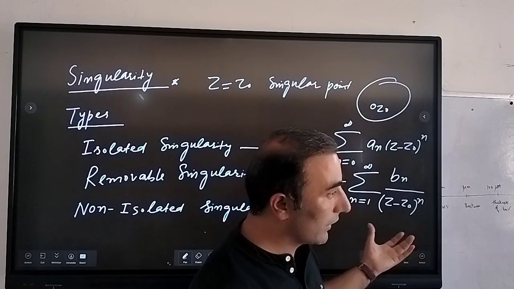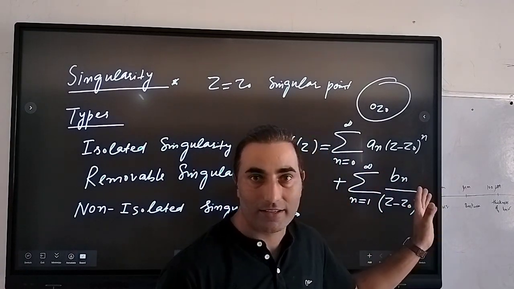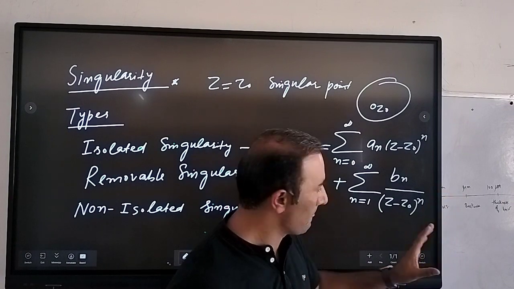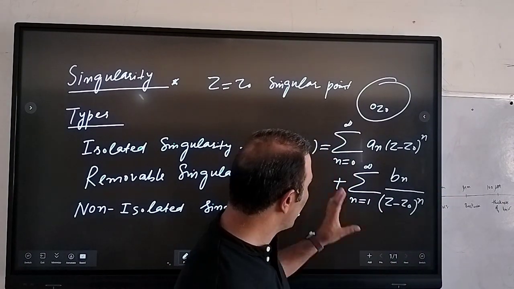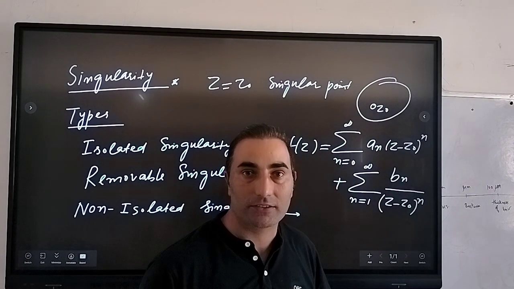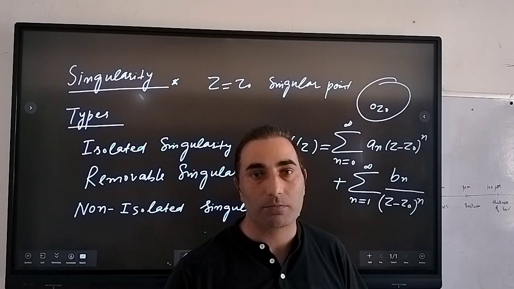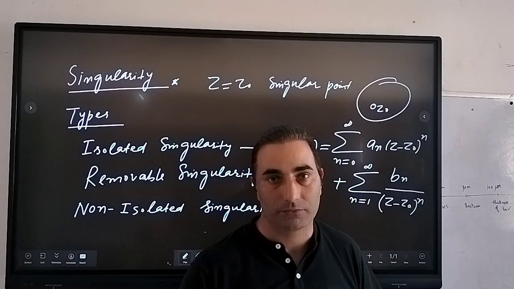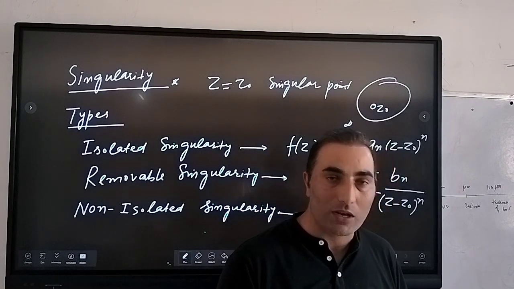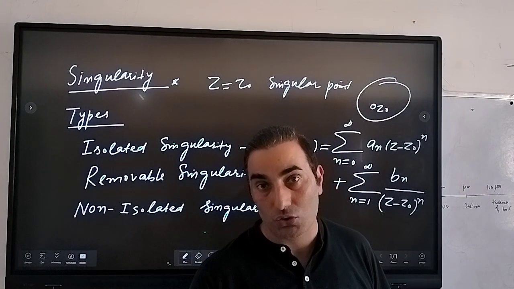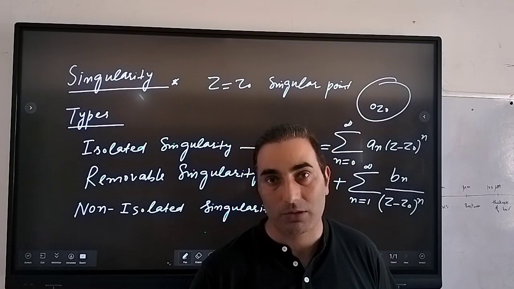So that means अगर आपको पोल निकालना होगा, if we have some analytic function, if you write that Laurent series expansion for some analytic function, and if the number of terms are finite, so in that case you can find the pole of that function and also the order, right? So order means जो highest series का power होगा, right? So that means you can calculate the pole as well as the order for those functions where the number of terms will be finite, right?